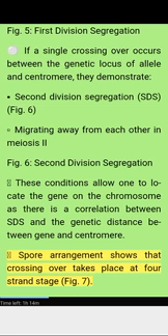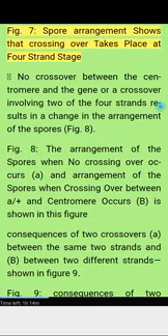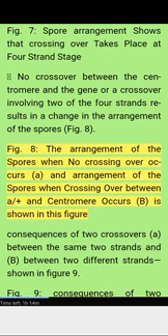Spore arrangement shows that crossing over takes place at the 4-strand stage. Figure 7. No crossover between the centromere and the gene, or a crossover involving two of the 4 strands, results in a change in the arrangement of the spores. Figure 8. The arrangement of the spores when no crossing over occurs.